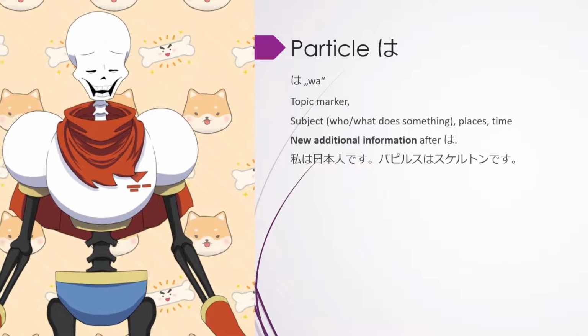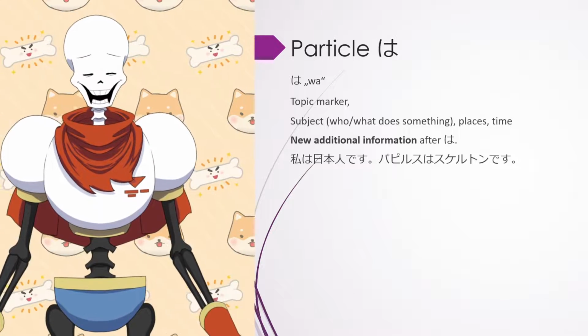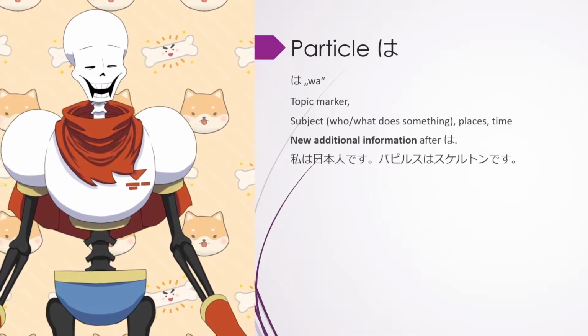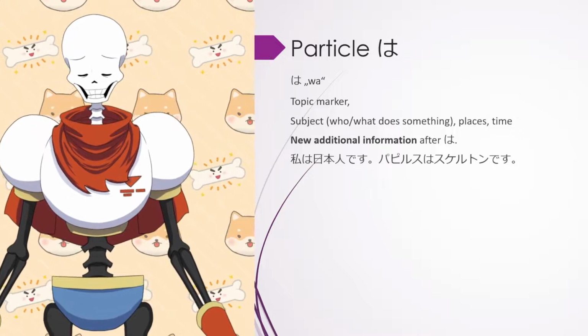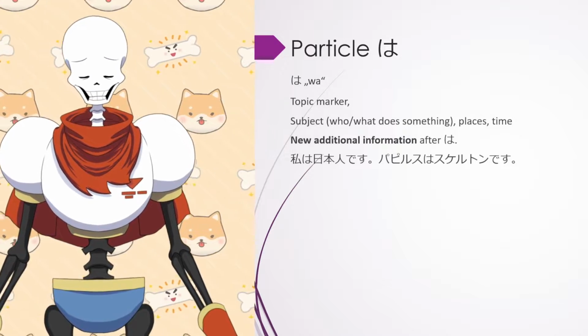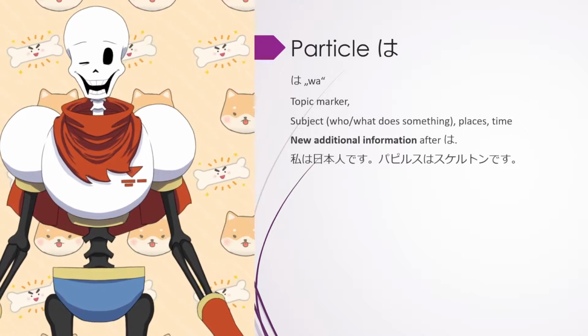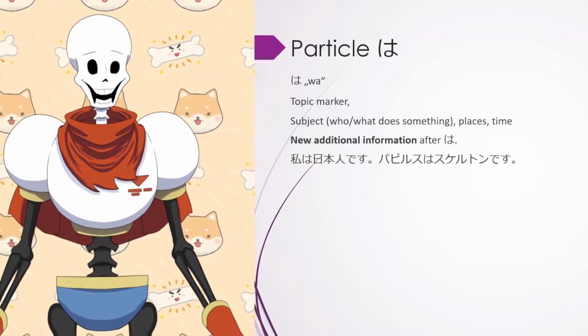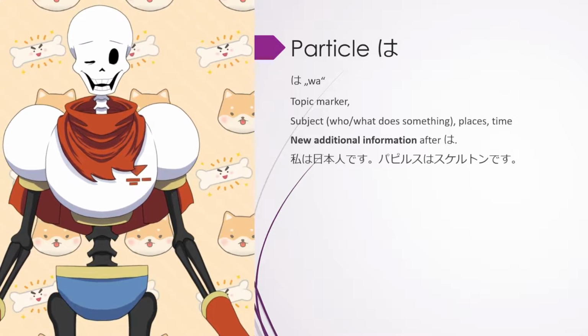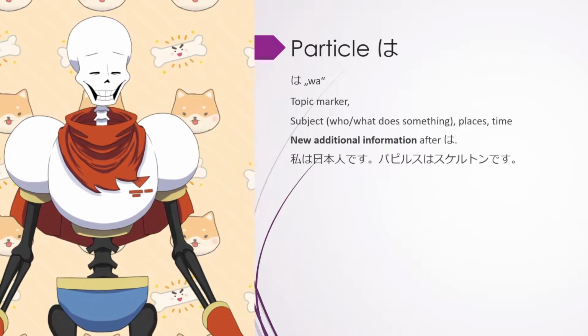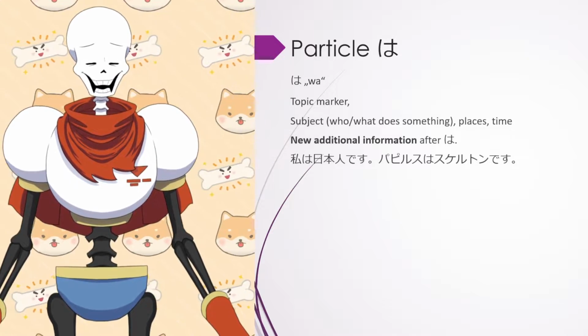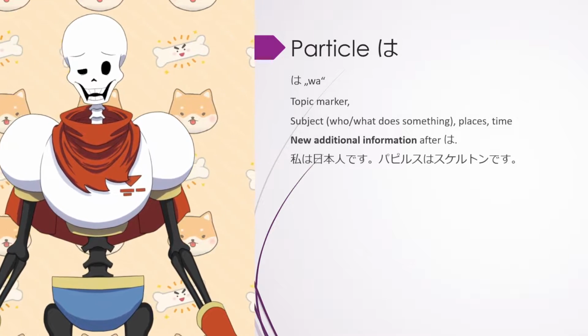See, 私は is something which is already known, and I want to give further information that I am Japanese, in fact. But actually that's not true, so let's go for one more sentence, which is actually correct. パピルスはスケルトンです。So, papyrus, papyrus. は the particle.